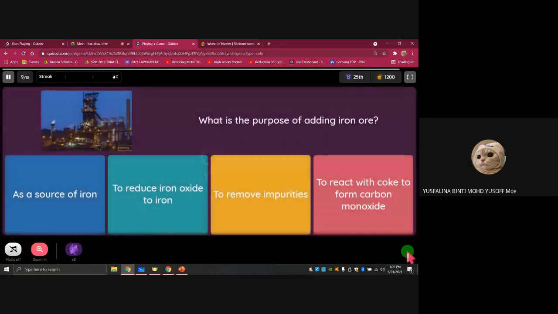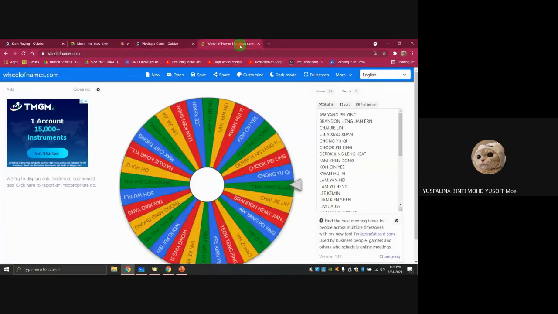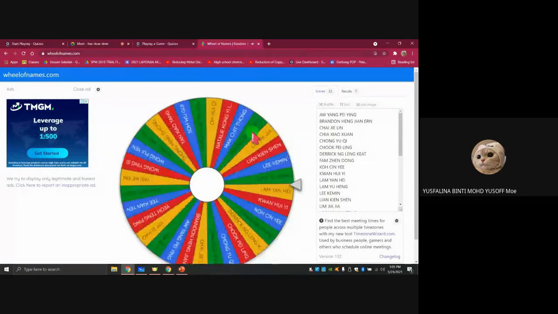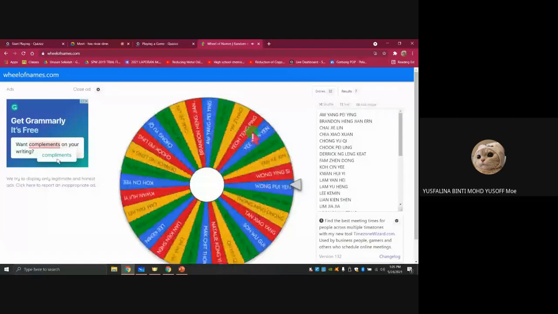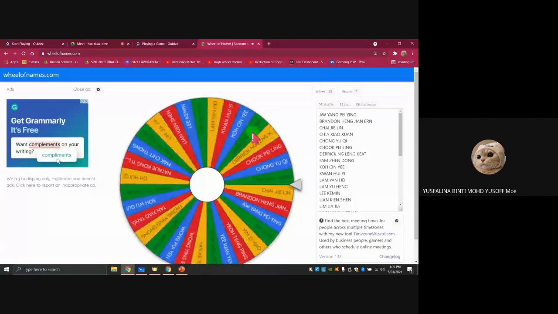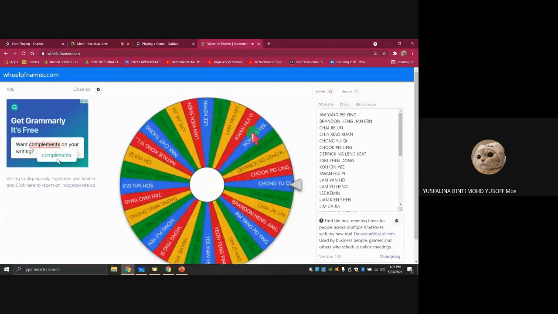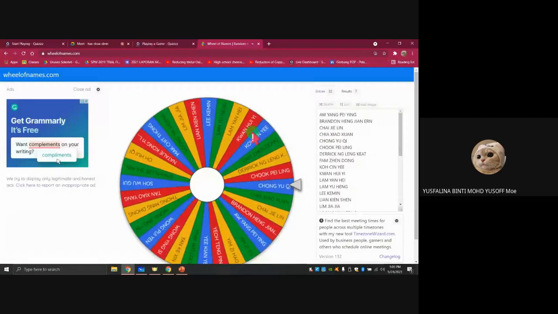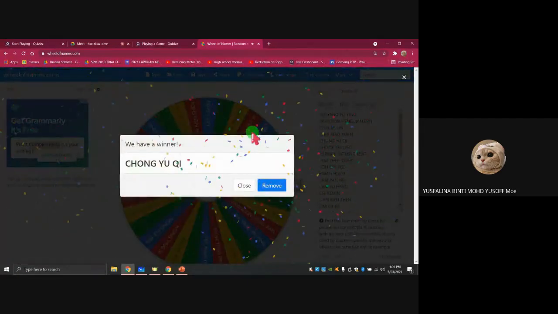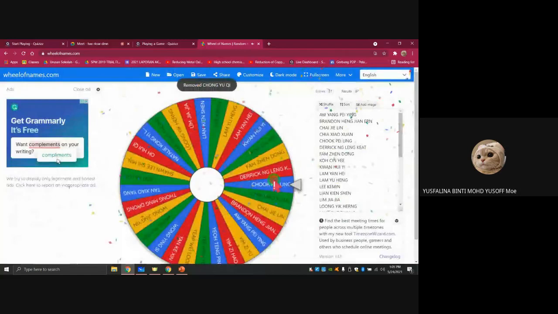Okay, and number 9, what's the purpose of adding iron ore? Okay, so adding iron ore, Chong Yu Chi. Okay, so what's the answer, Chong Yu Chi?